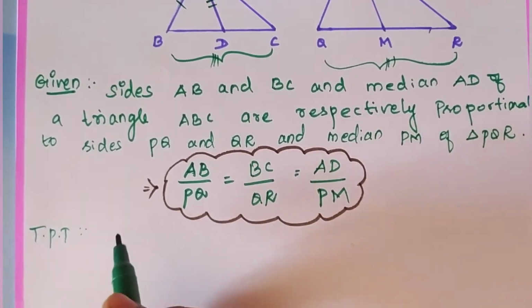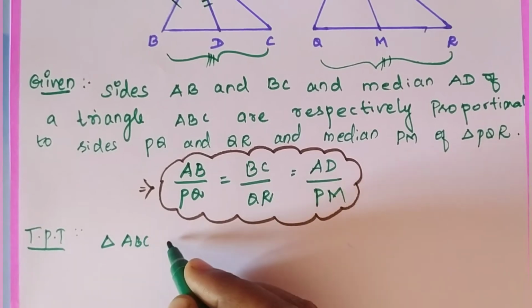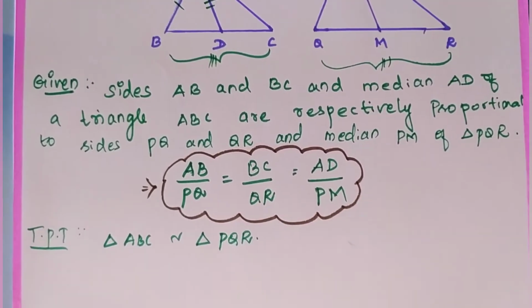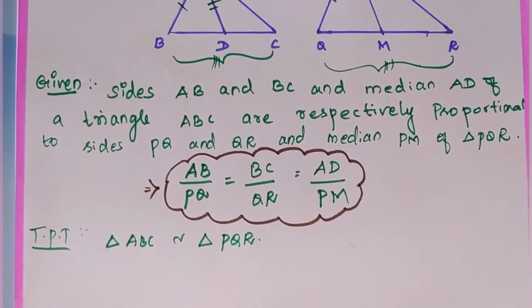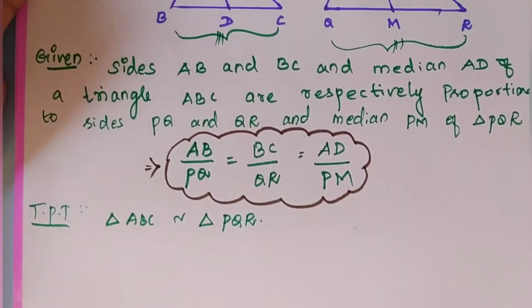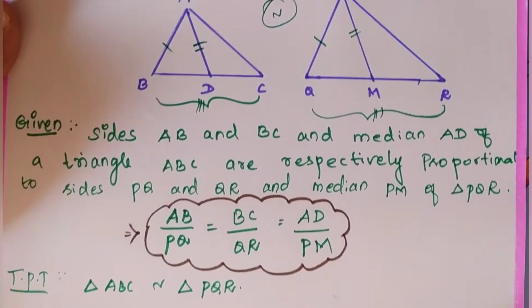And then what we have to prove? To prove that triangle ABC is similar to the triangle PQR. How can we prove that the two triangles are similar?